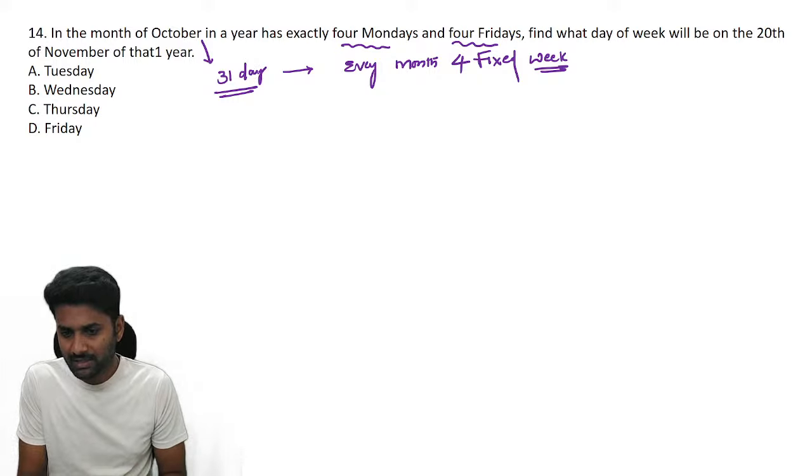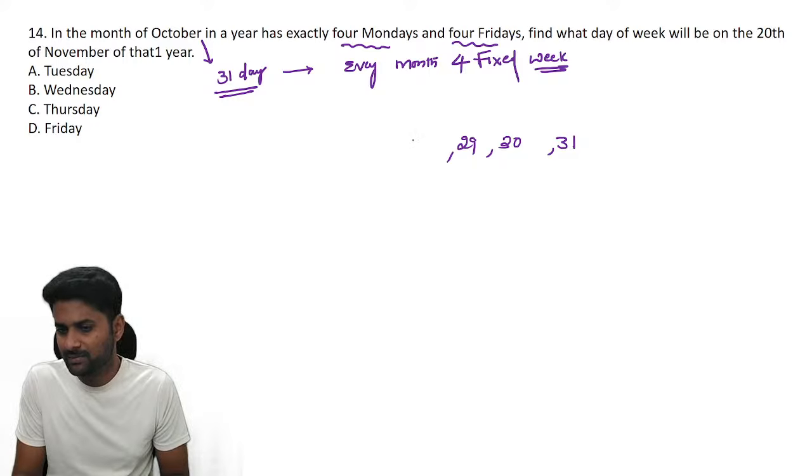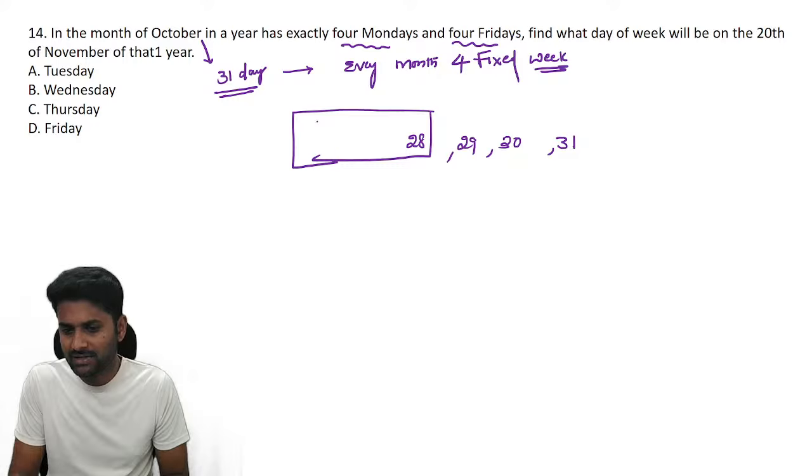No, guys. 31 days. It's a 31. Next one, 30, 29. Now these 3 days are important. See, till 28th, if you go through the calculation, you will get 4 Saturdays to 4 Sundays. But they clearly mention something about these 29th, 30th, 31st. Guys, they mention that there are 4 Mondays and 4 Fridays.